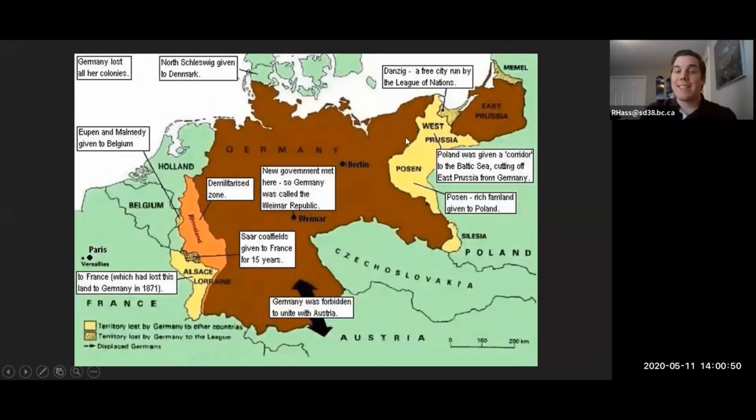Another one we're going to look at is the east side here. This is what we call West Prussia. This was actually given to the League of Nations and was there to allow Poland to have access to the sea, giving them more sea access.